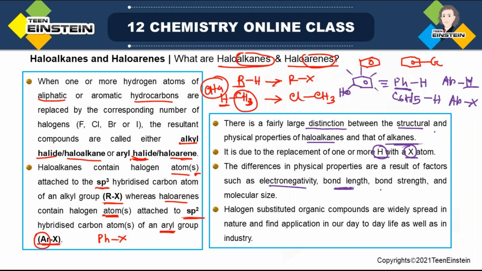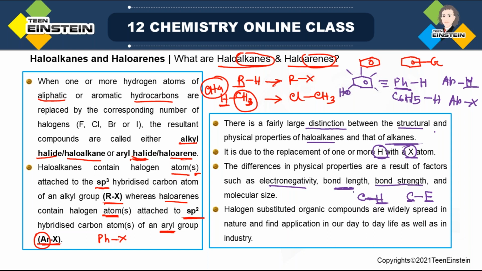And why are we talking about it? Because first you have a C-H bond, but now you have a C-X bond. Even if you consider the smallest halogen, which is F, it is still larger than H, right? So the bond length between carbon and H, and now the new bond between carbon and the halogen, obviously there will be some change.